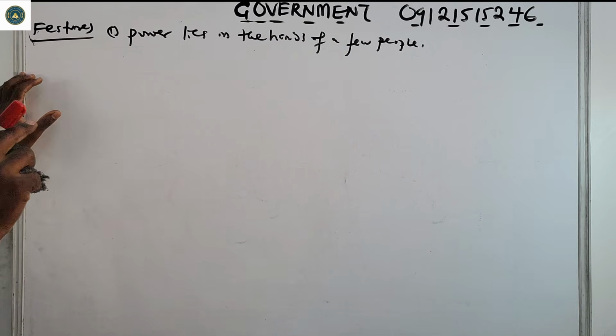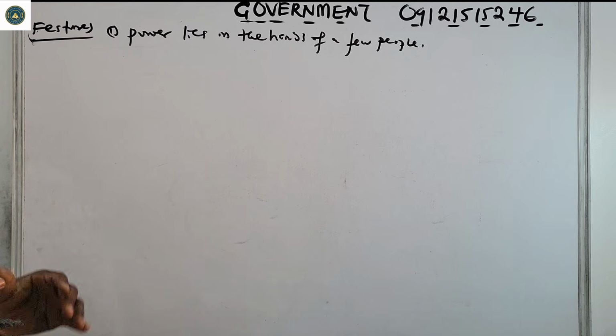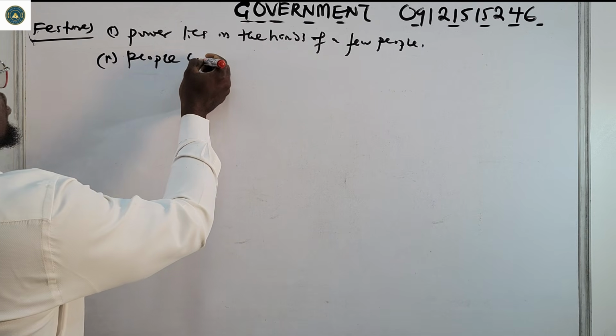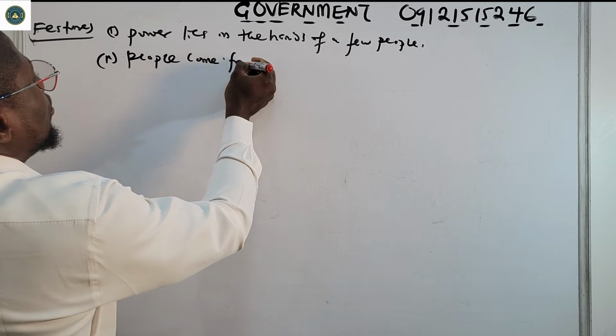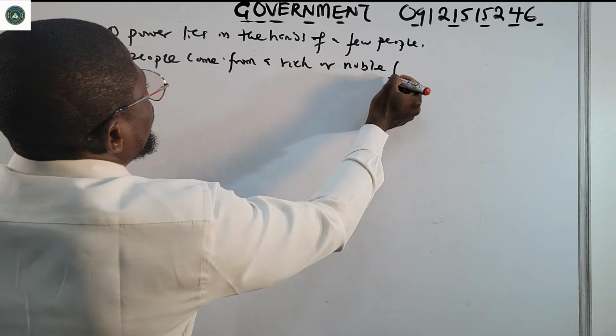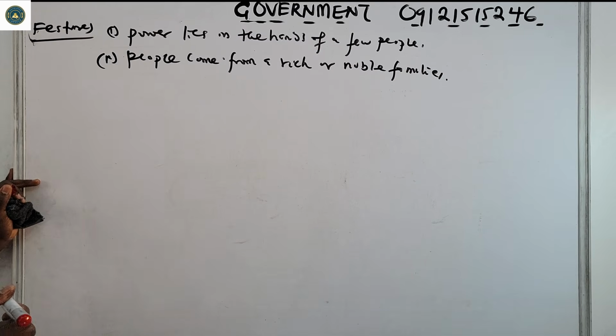And of course, number two, these few people come from rich or noble families.